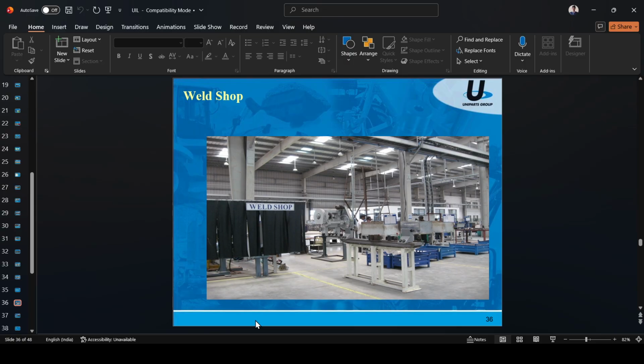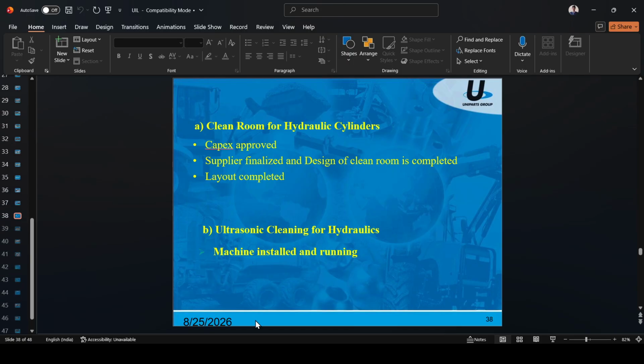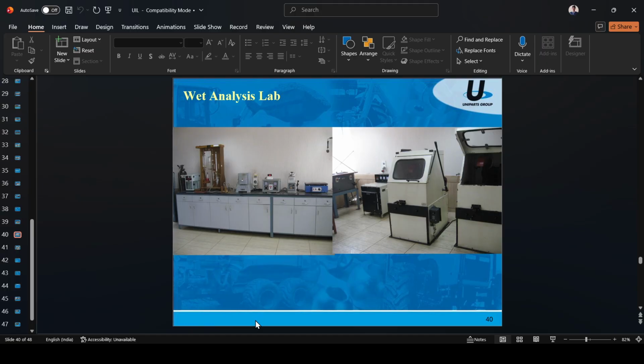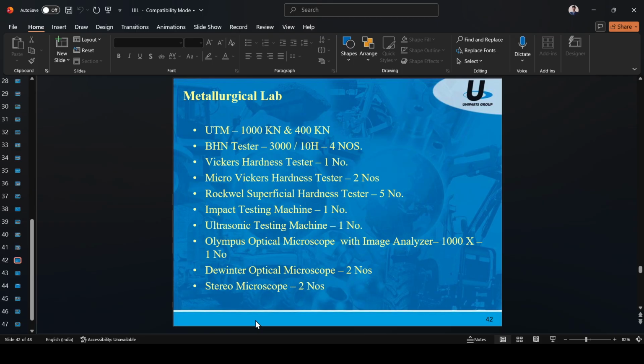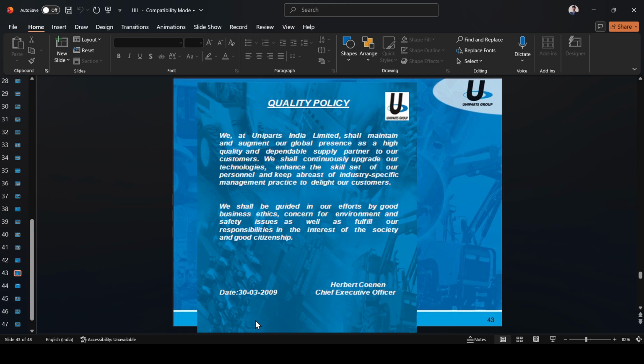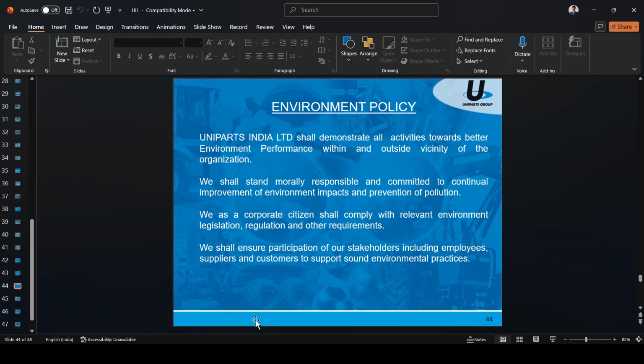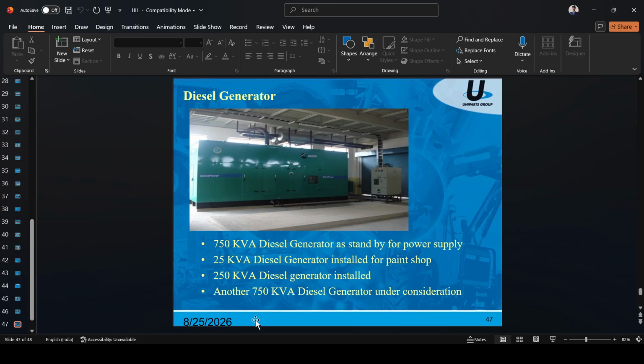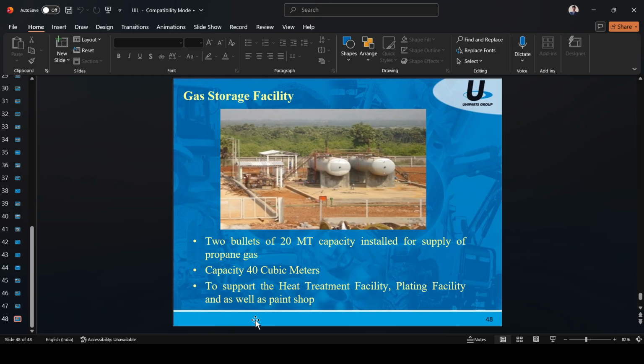So painting, welding shop, clean room and hydraulic cylinders, laser machine, Bystronic. So a PET analysis lab, metrology lab. See, that is the most important thing in metrology. So many equipments are there. So quality policy, environmental policy, electrical panels and power, diesel generator, gas storage facility. So this is all about Uniparts India Limited.